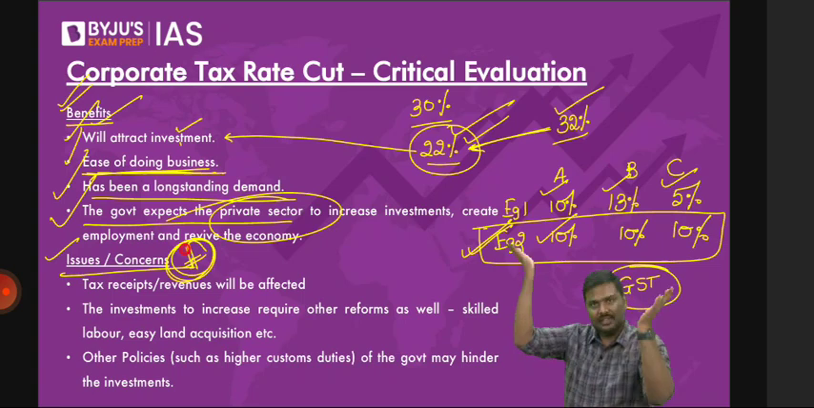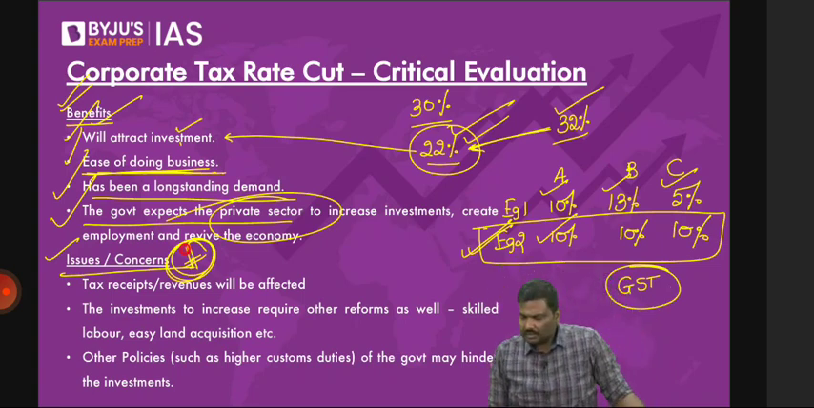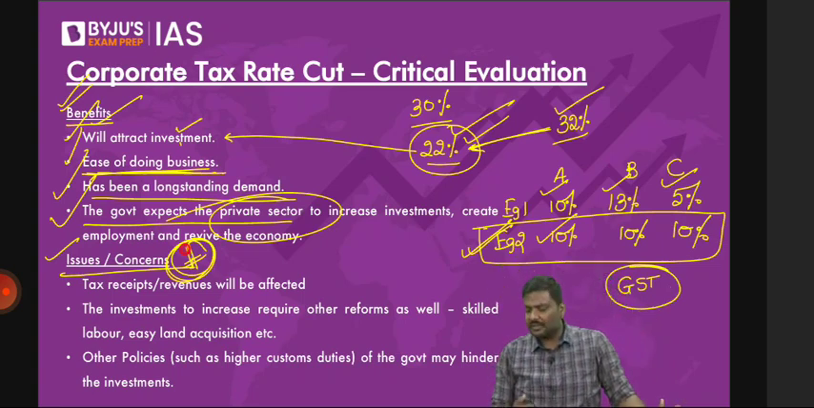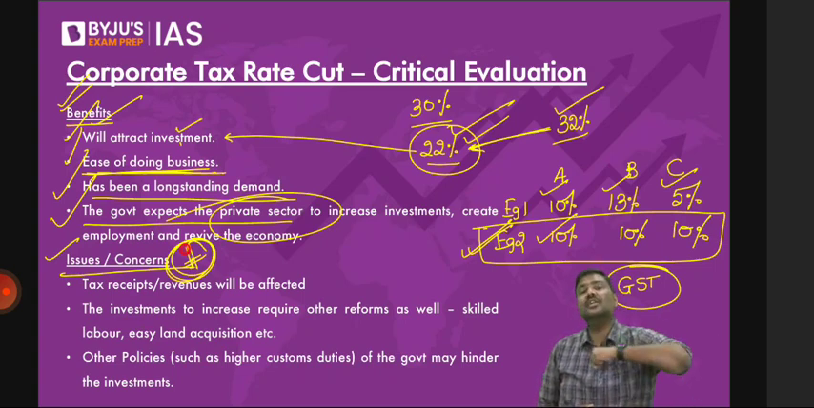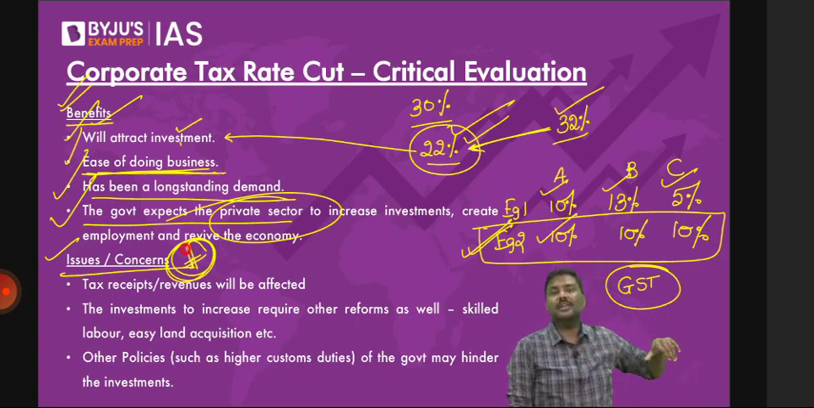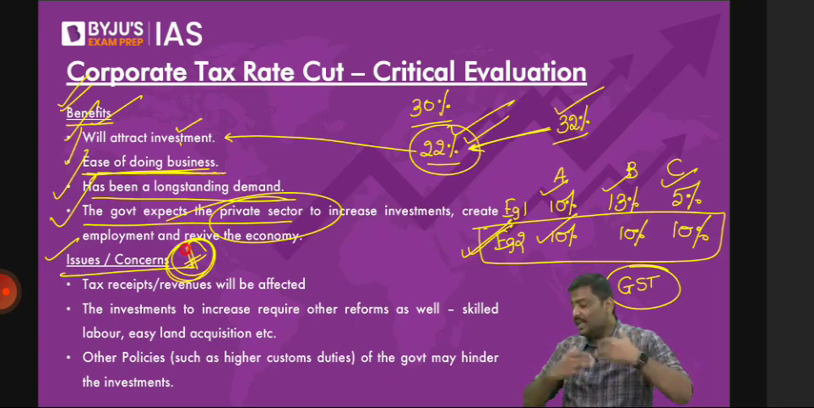Okay. Third point. It has been a demand from the private sector. I told you, the private sector has been demanding this because earlier the USA government, when Mr. Donald Trump was the president of USA, actually reduced the corporate taxes there from 35% to 21%. So there was a demand even in India: we want a lower corporate tax rate.